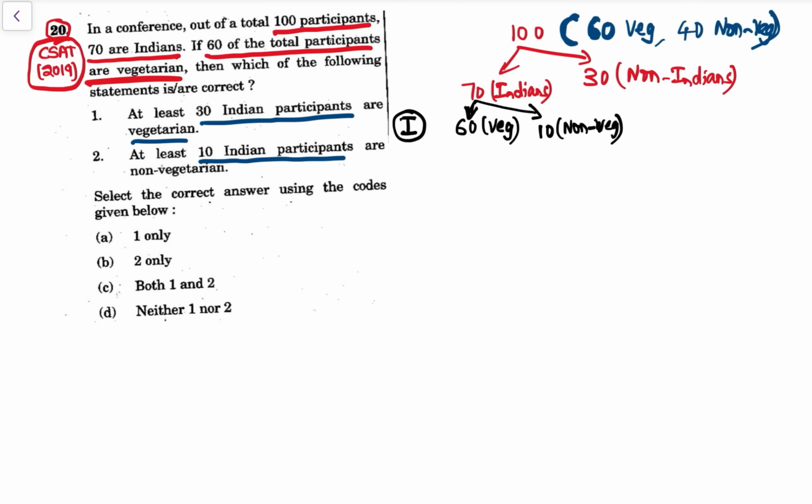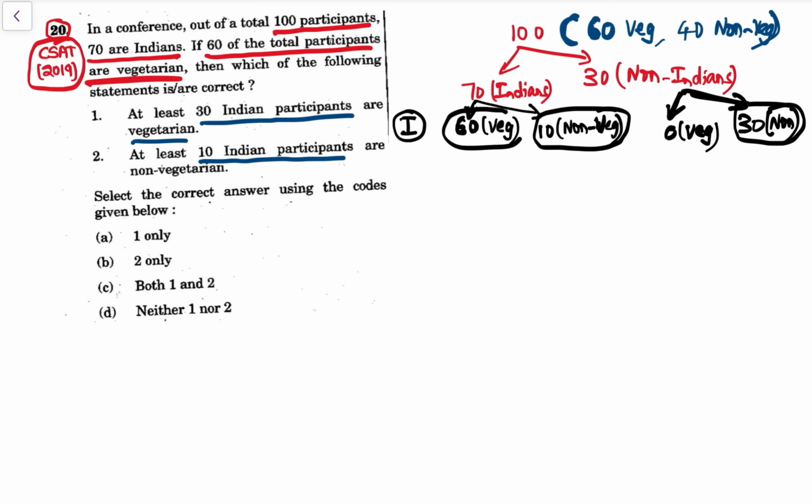So Indians का range is this. अगर इस case में 60 vegetarians अगर Indians है, so non Indians में 0 vegetarians होंगे. And अगर 0 vegetarians है, so remaining 30 are non veg. अब देखो see here non veg 10 plus 30, 40 आ गया. Veg 60 plus 0, that is 60 आ गया. This is first case.